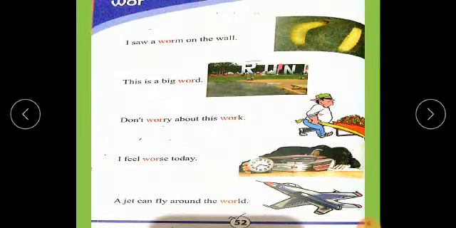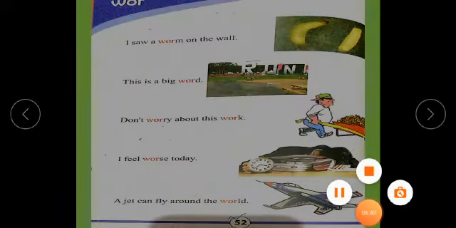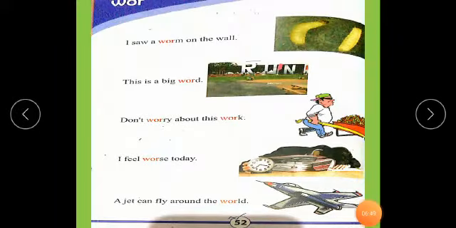Let's read those sentences in which we will get the words in which the sound is used. I saw a worm on the wall. This is a worm.